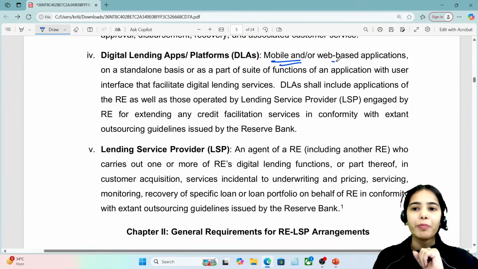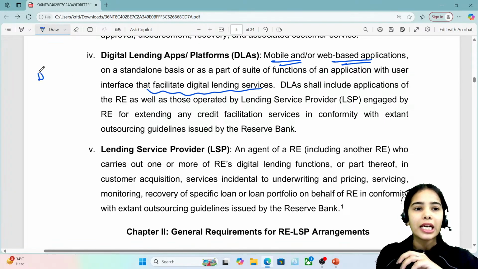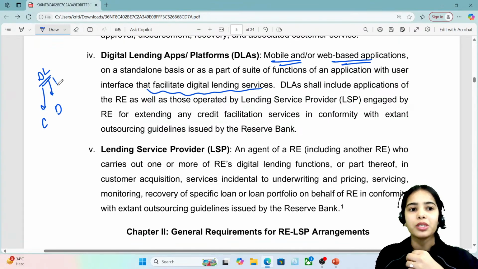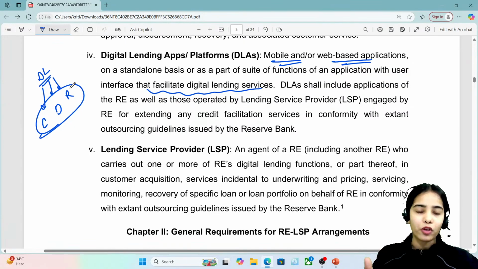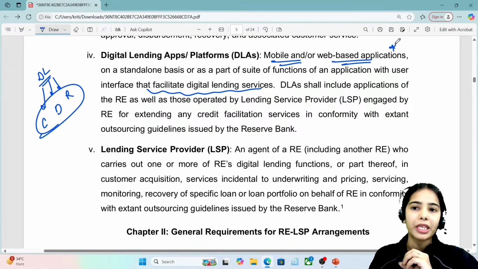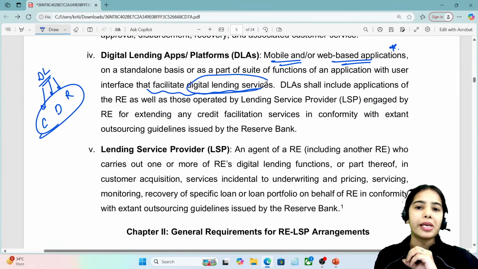So mobile and web-based applications that facilitate the digital lending services. So we are saying that under the digital lending, the customers are acquired through the digital process, the loans are disbursed, the recovery happens through the digital process. But how is this digital lending being done? It is being done through the digital lending apps or digital lending platforms, through the mobile or web-based application that facilitate the digital lending services.